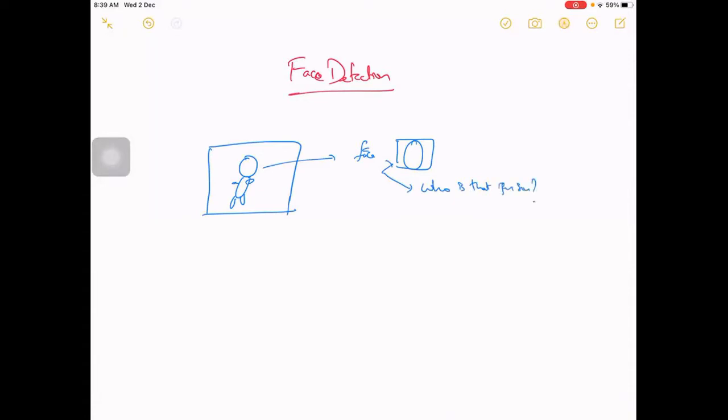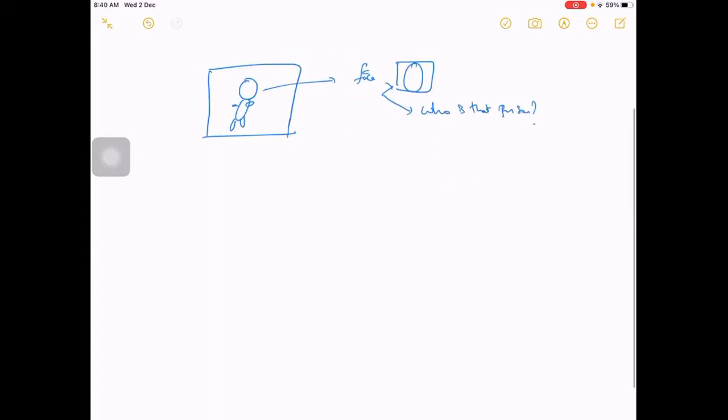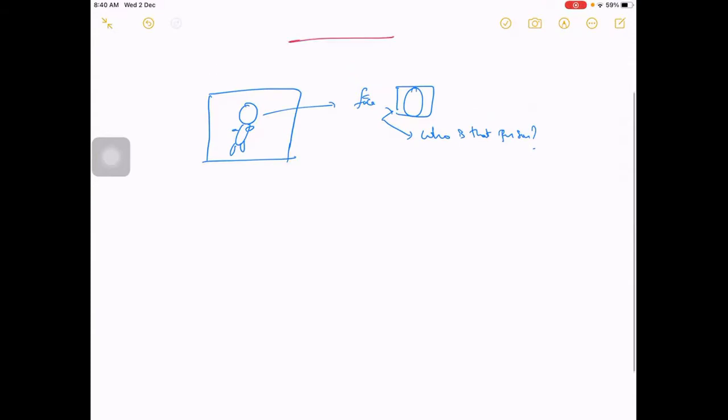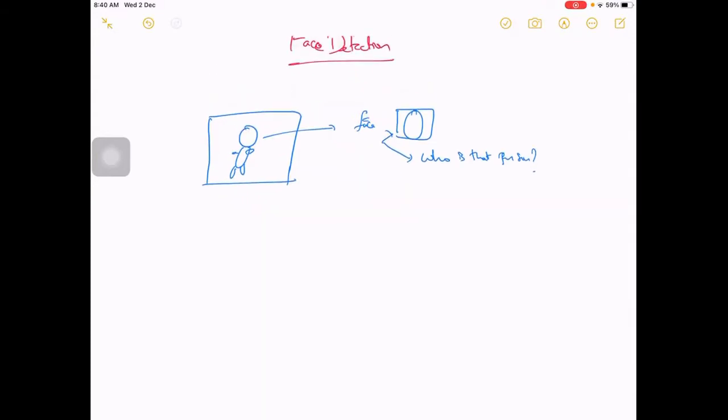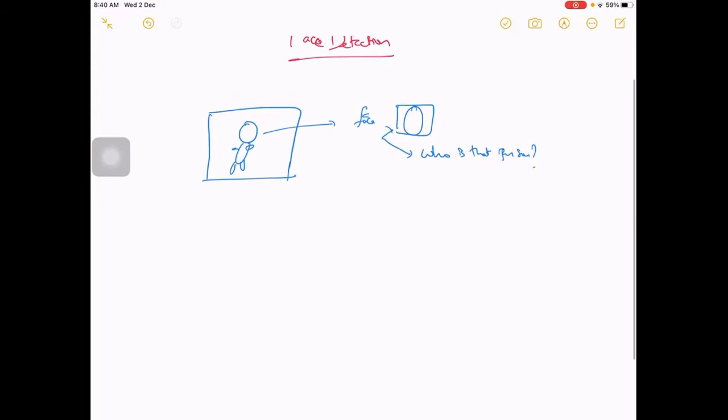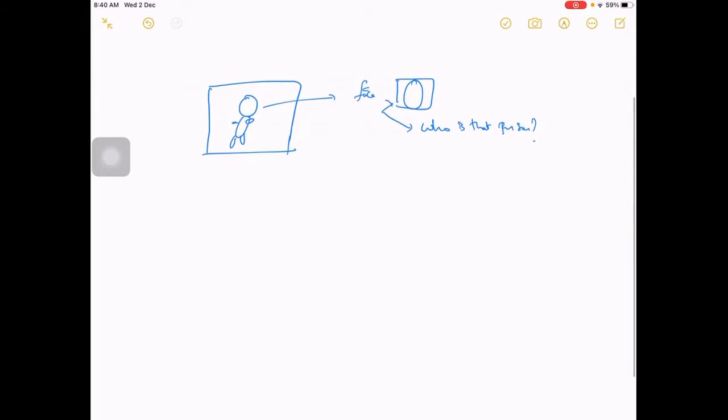Can any one of you suggest some method for how it can be done? Let's say your company wants to employ this face detection algorithm at the entrance, only for the employees. It should open the gate for them, and for the rest it should not open. That can be a use case for face detection. So how are we going to do it?